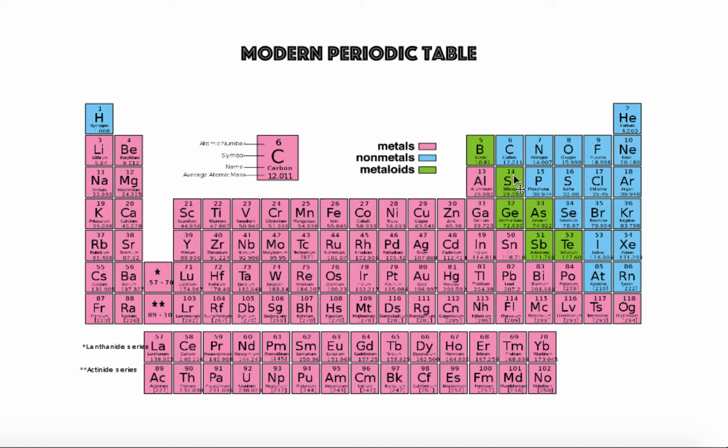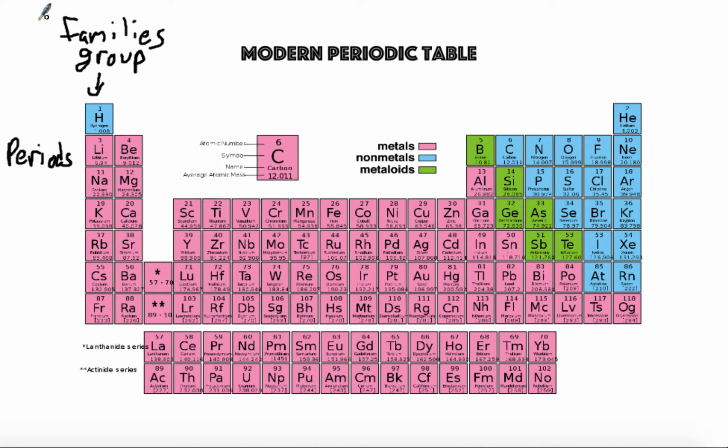Now, these rows, as we go across, are called periods. So the row on the periodic table is called a period, while these columns are called either families or groups. So a column is a group or family, while a period is the row. And again, we're going to have three basic categories of our elements, and that's how we're categorizing them.